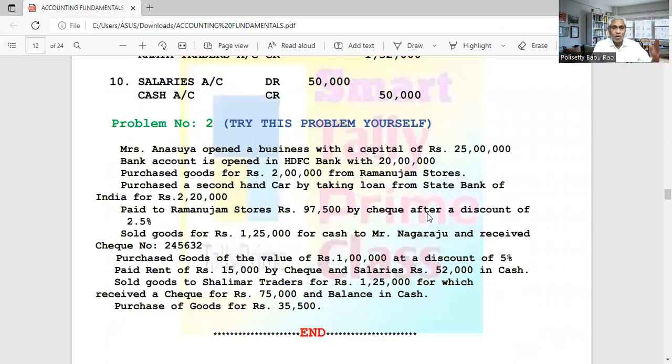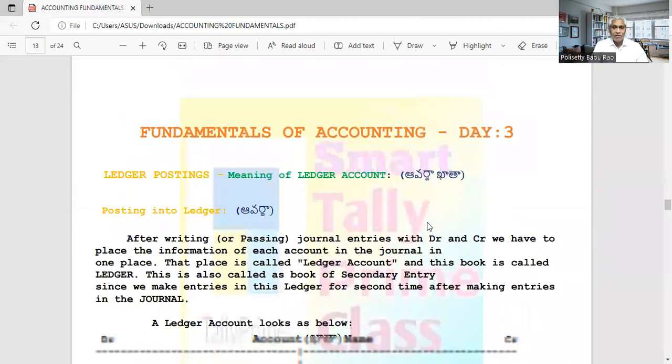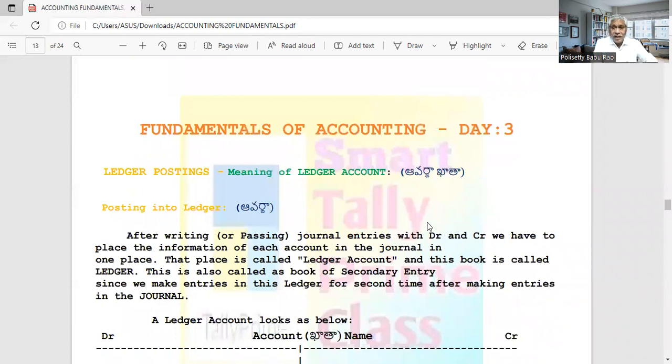And after that, what will we do? In the journal, when you are recording the transactions, in each entry one account will be debit, and one account will be credit, or more than one also. That means there are many accounts on the debit side, many accounts on the credit side. And every single account may occur many times.